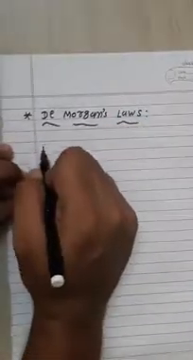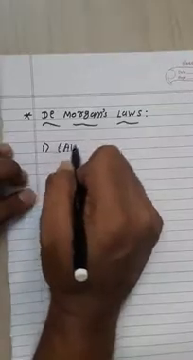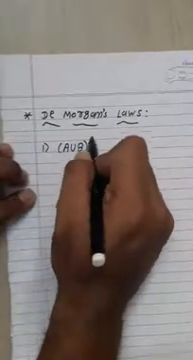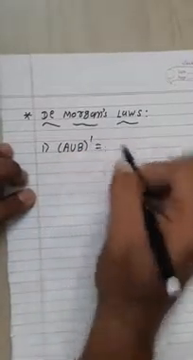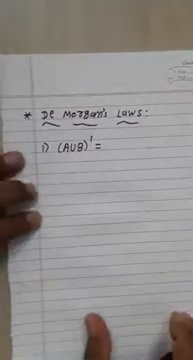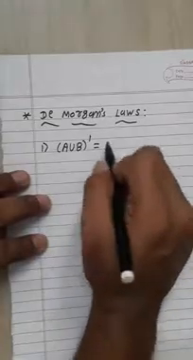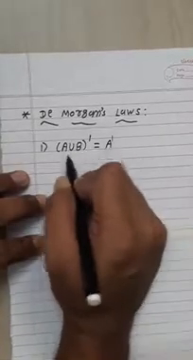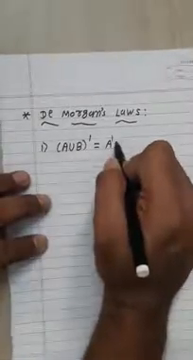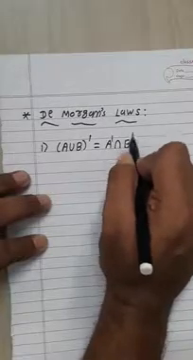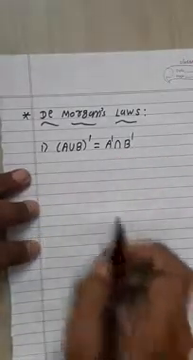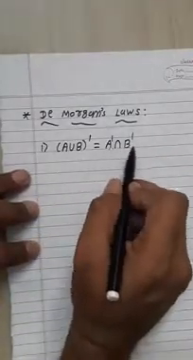First law: (A ∪ B)' holds. That means (A ∪ B)' is equal to A' ∩ B'. Here the union form is present, so in between we write the intersection form: the complement of A, intersection the complement of B.